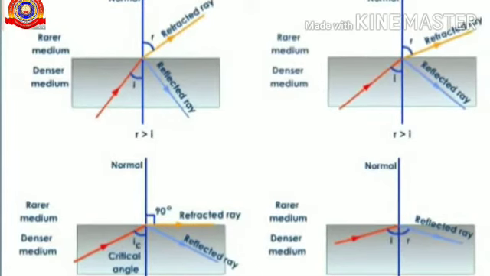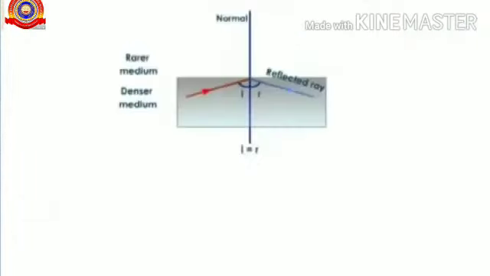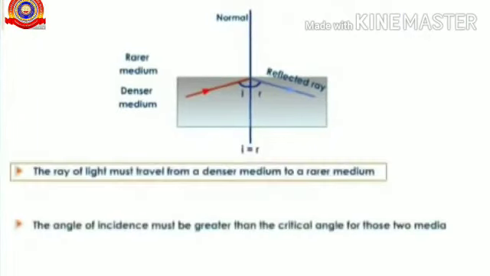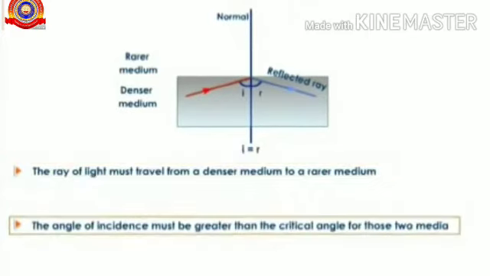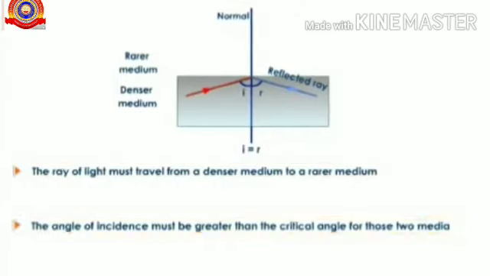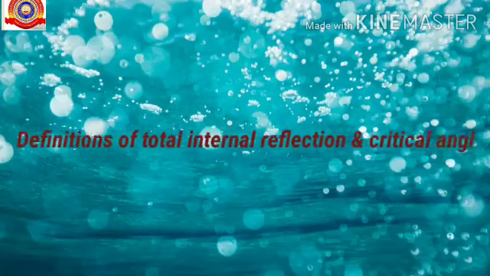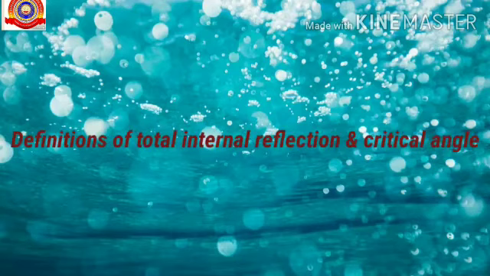Next one, the conditions to satisfy total internal reflection. So let's see. First one, the ray of light must travel from a denser medium to a rarer medium. This is the first condition. Second one, the angle of incidence must be greater than the critical angle for those two media. These are the two conditions. Let's see the definitions of total internal reflection and critical angle in detail.